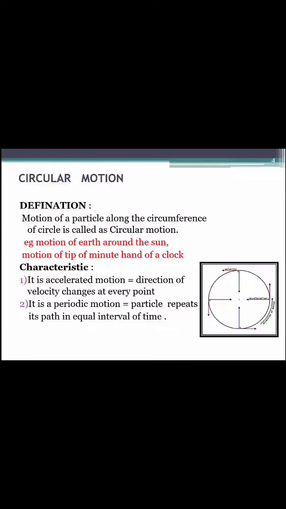Second characteristic is that circular motion is a periodic motion in which the particle repeats its path in equal intervals of time. Here the period remains constant. So this motion is called a periodic motion.